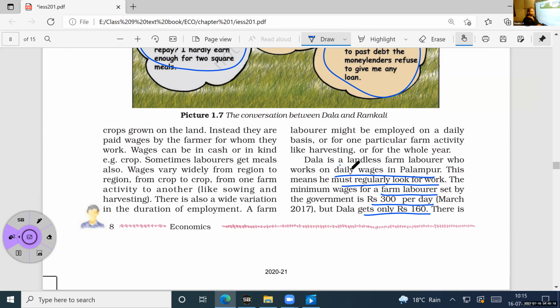What is the reason? Why are the wages very low in some areas? Here, I'll tell you one thing. You just compare Kerala and other states. In other states, the laborers have very low wages. But here, the wages are very high. You might have heard that people are paying 800 rupees per day, or sometimes 1000 rupees per day. Why is it so?